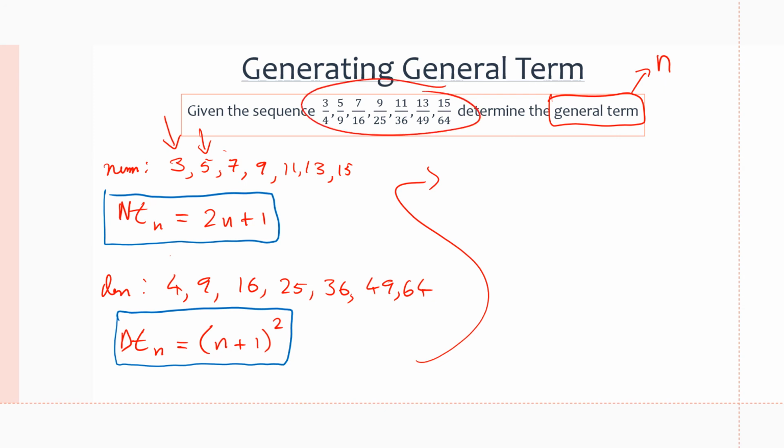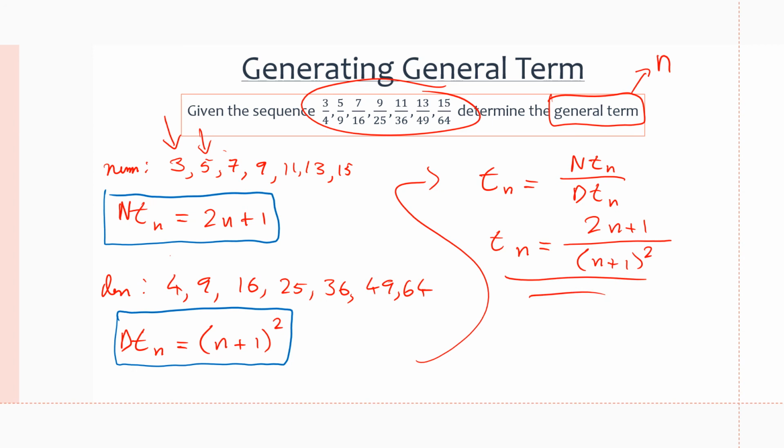So our general term for our main sequence, which is going to be Tn, that's why I put an n and a d on the numerator and denominator ones, just to differentiate them. It's going to be the numerator general term and the denominator general term, which is going to be 2n plus 1 all over n plus 1 squared. That's going to be our answer.